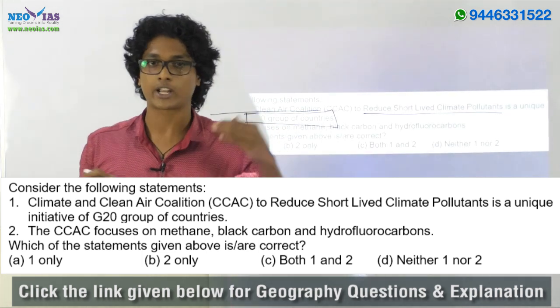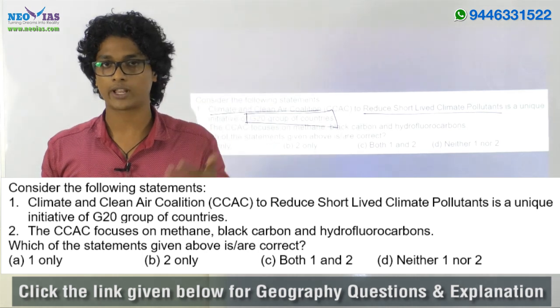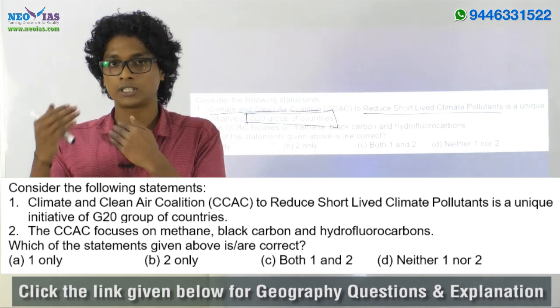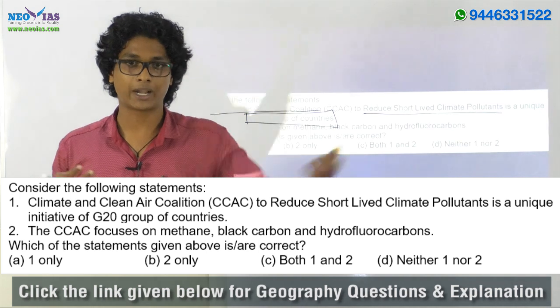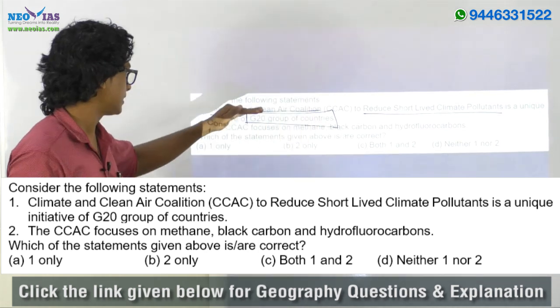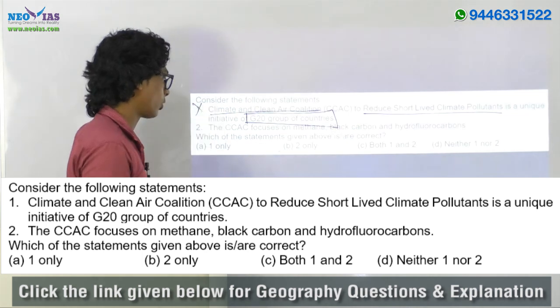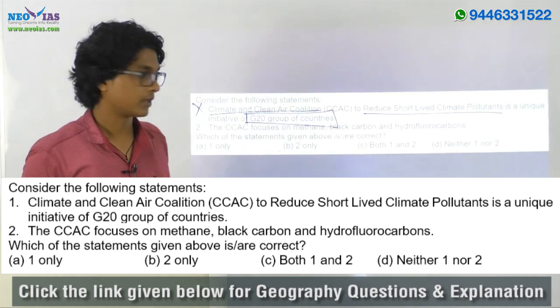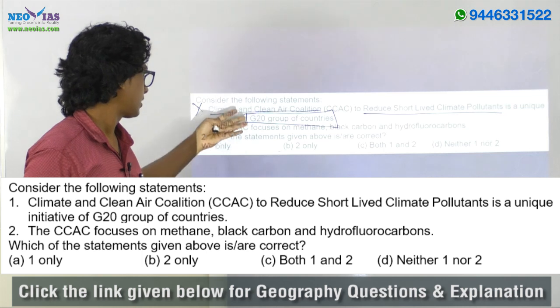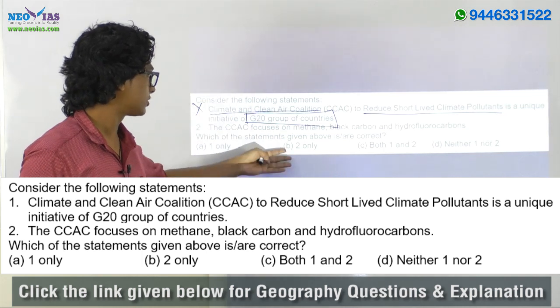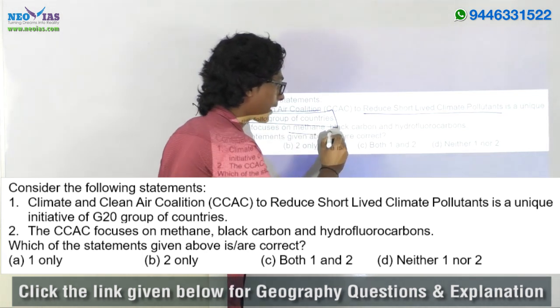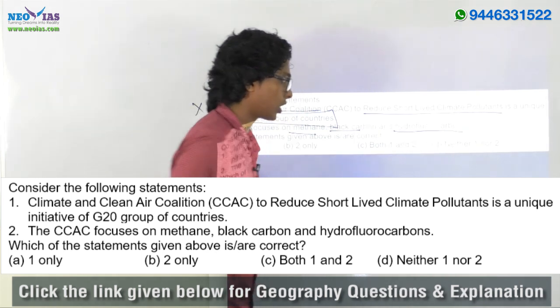Rather, it was taken by the United Nations, UNEP, and some other nations also took the initiative, such as Bangladesh. So since it says G20 group of countries, this statement is wrong.